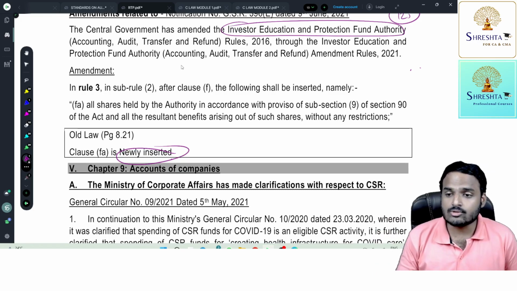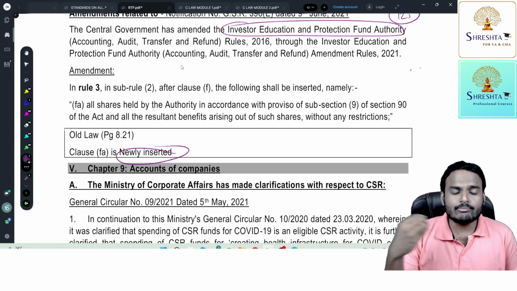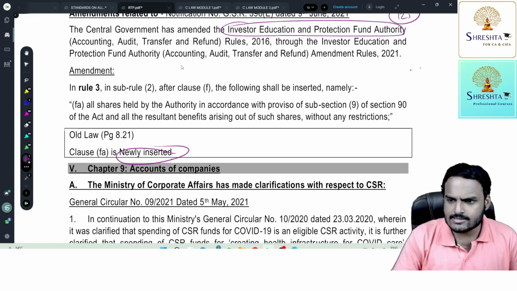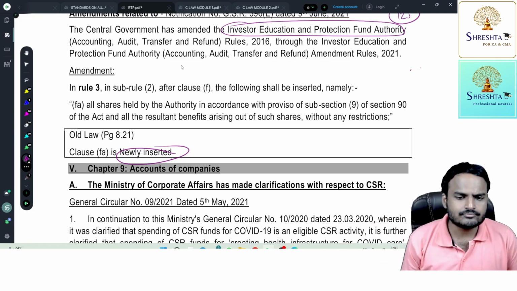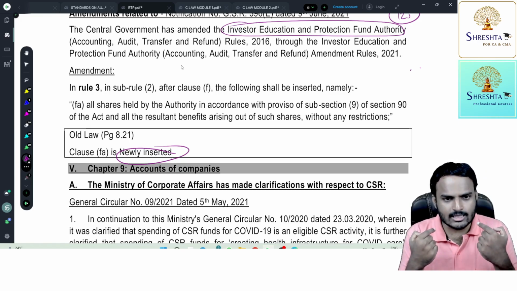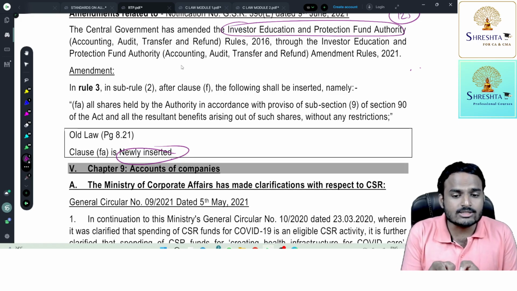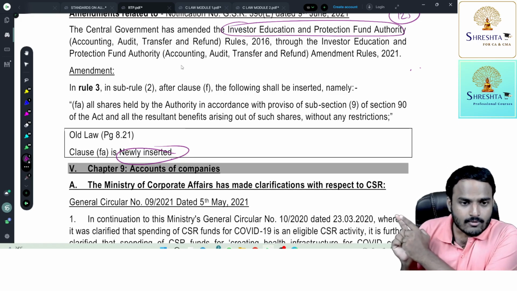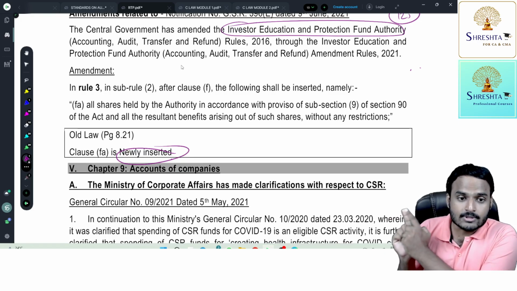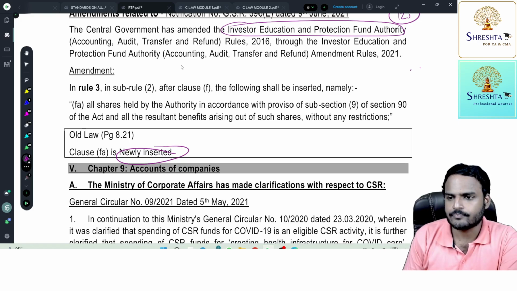That means one person funded me 1 crore rupees and gave me direction to acquire shares of Reliance. I did accordingly. If you check, those shares are registered in my name, so I'm the legal owner. But I'm not holding these shares for myself. I'm holding these shares on behalf of one person.